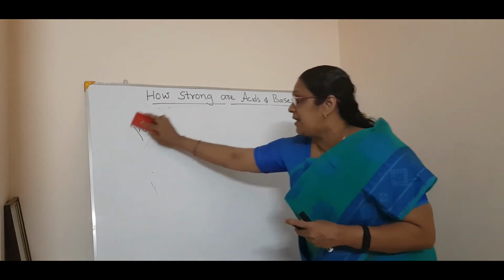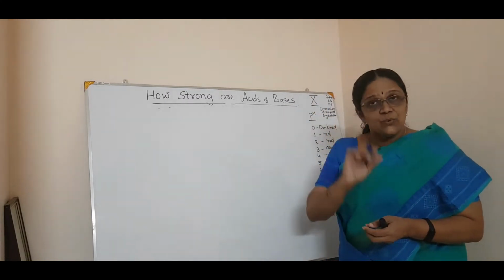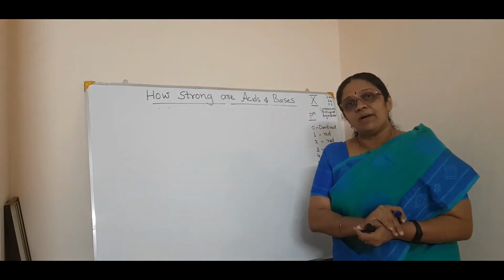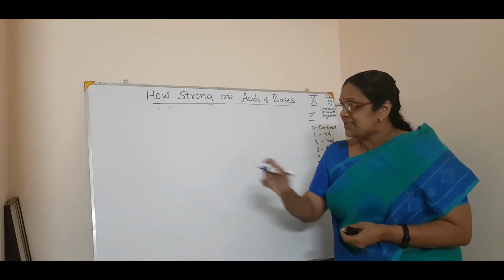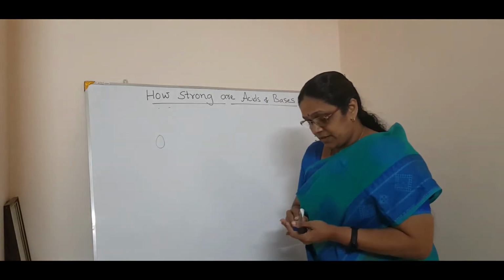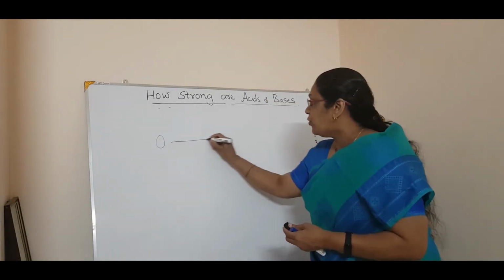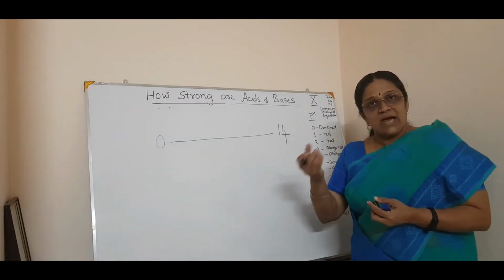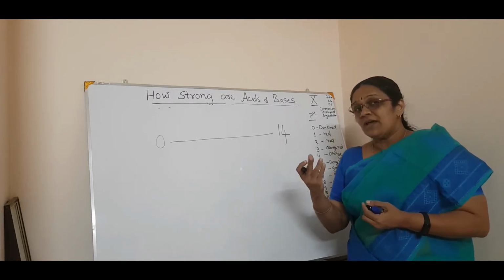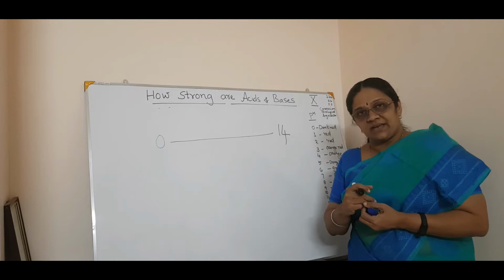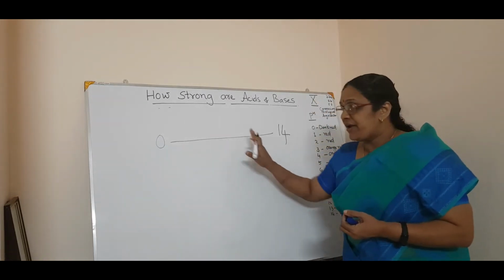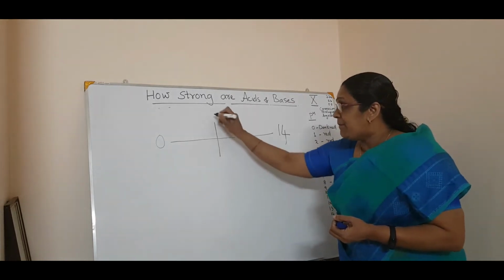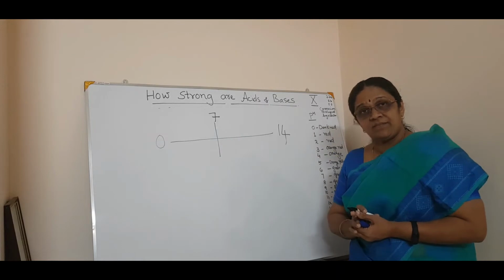More about the pH scale. It is nothing but a range of values, starting from 0 to 14. So pH is a set of values. What may be the values? It may be the hydrogen ion concentration. So it is a set of values ranging from 0 to 14, and the midway between 0 and 14 is 7.